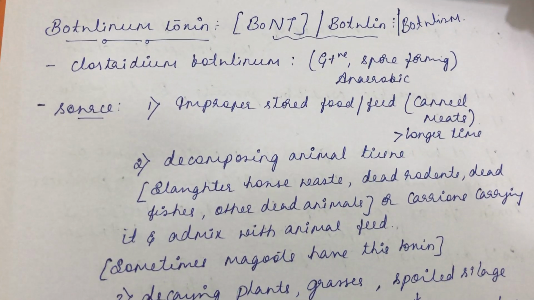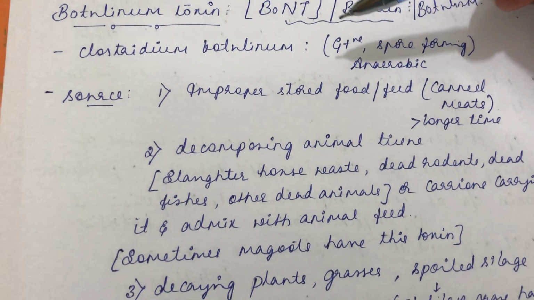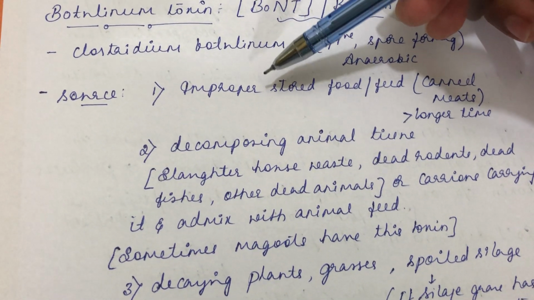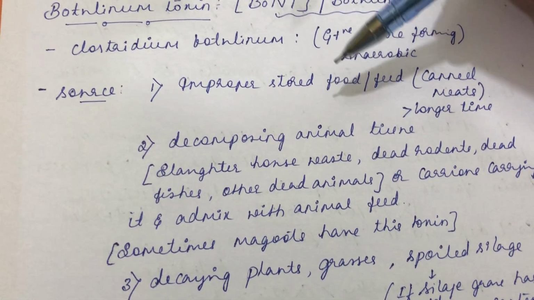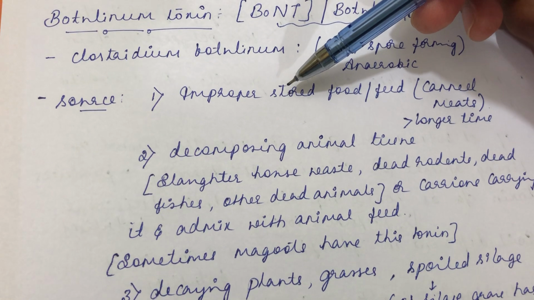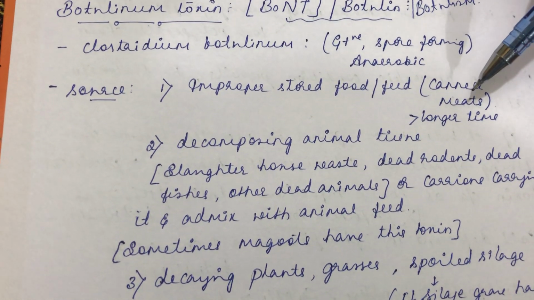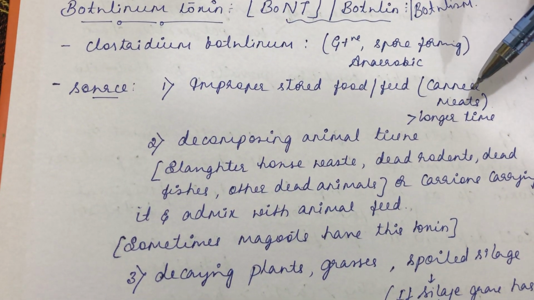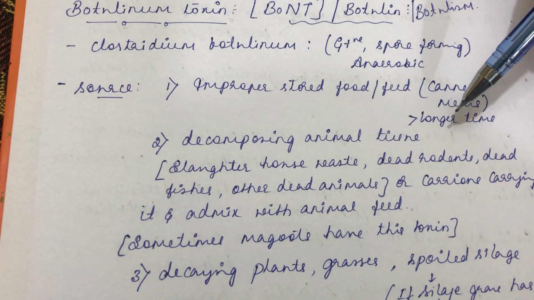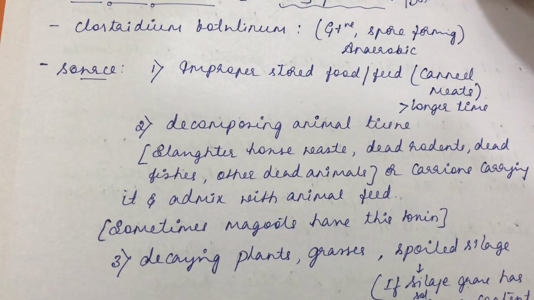So the important sources of this botulism are animals getting in contact with improperly stored food or feed, especially canned meats. Canned meats are meat stored in a can or metal container. If it is stored for a longer time and not consumed by human beings, they will throw it out.